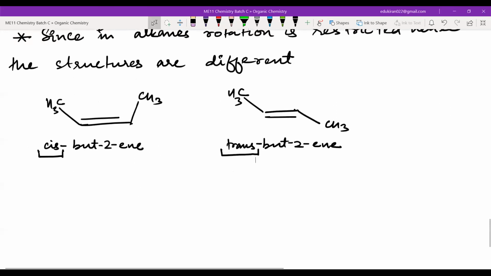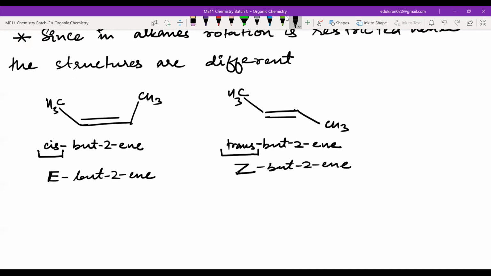Yes. Okay. Similarly, the cis can also be written as Z, but-2-Z, and the trans can be written as E, but-2-E. Now, to remember this, you assume that this is the double bond and the groups are on the same side. This is the double bond, and the groups are on the opposite side. Okay, different sides. So Z-butene and E-butene. Done, guys? Yes, sir.